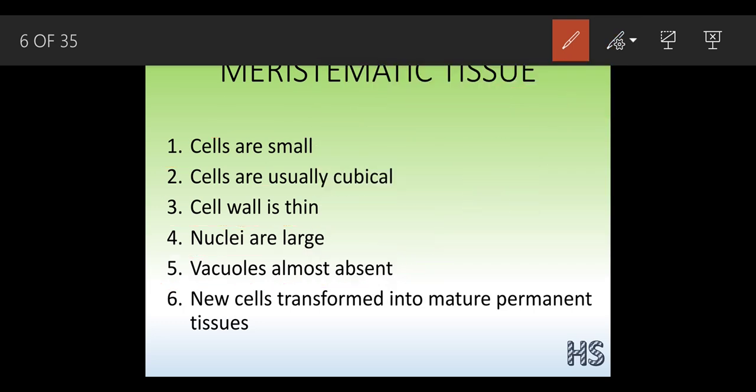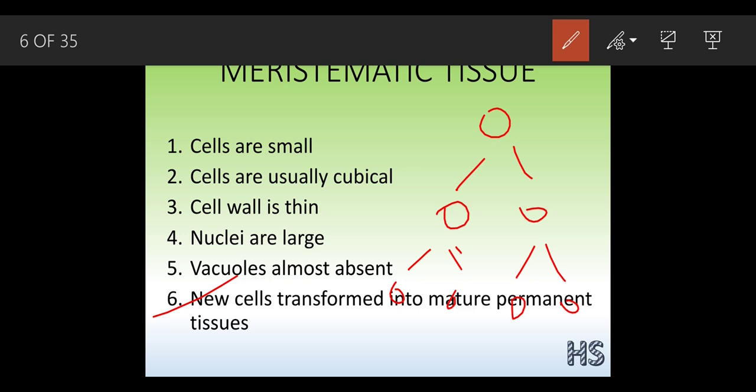Okay, we have already discussed the 6th point: new cells transform into mature permanent tissues. We have already said that there is one cell, out of that one cell 2 arise, and out of 2, 4 arise. So this will keep on actively dividing, but for a particular period of time only.